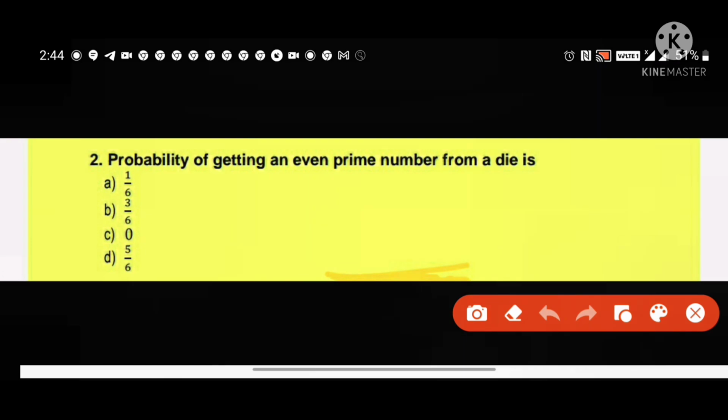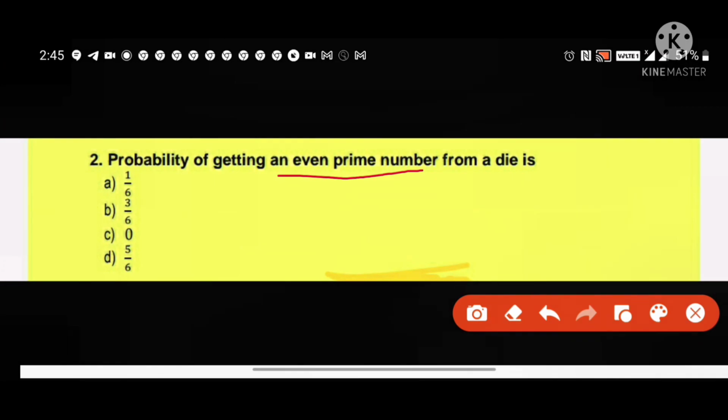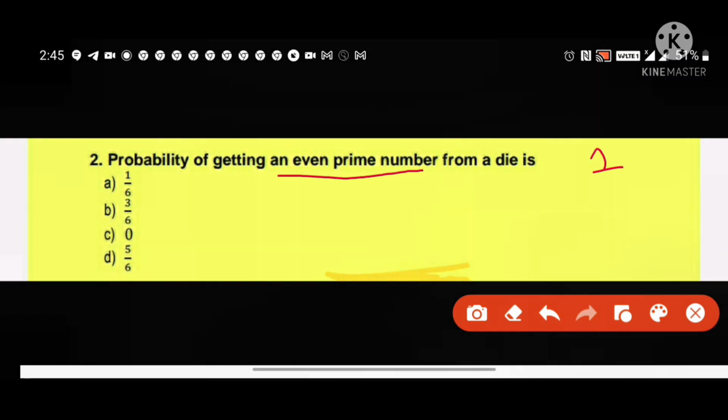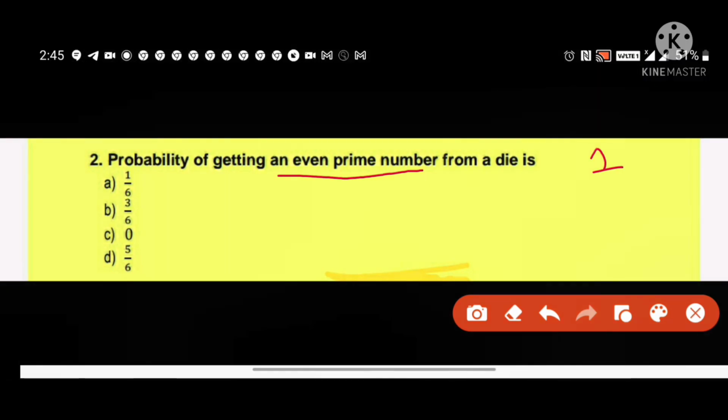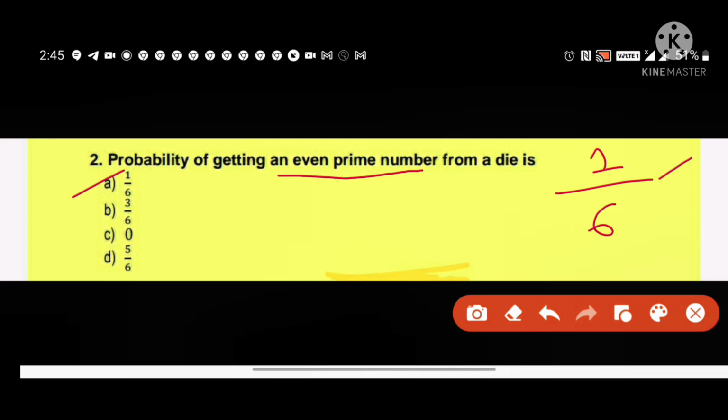Next question: probability of getting an even prime number from a die. Now when we roll a die, probability of even prime number: favorable outcomes for even prime number is only 1 because 2 is the only even prime number. So the answer is 1 by, and total number of outcomes is 6. So the answer is 1 by 6, first option.